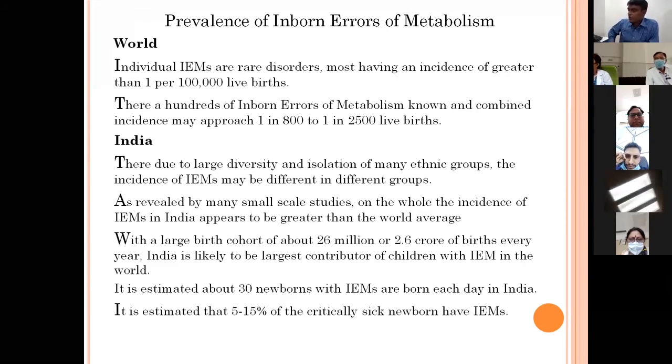Another important point to note is that of the babies who are admitted to NICU, about 5 to 15% will show these disorders when they are tested for them. So it's quite a significant fraction of babies in NICU who may suffer from these disorders, and it's very important to screen newborns for these disorders.